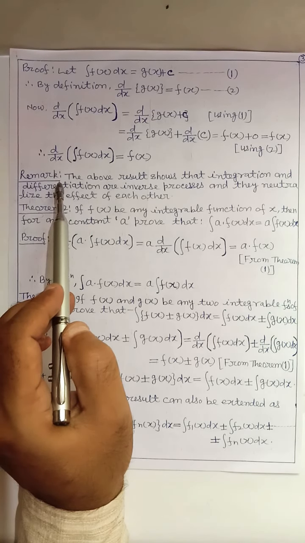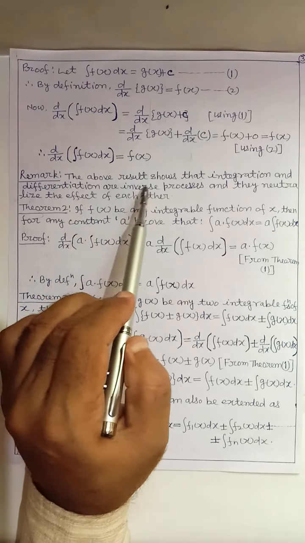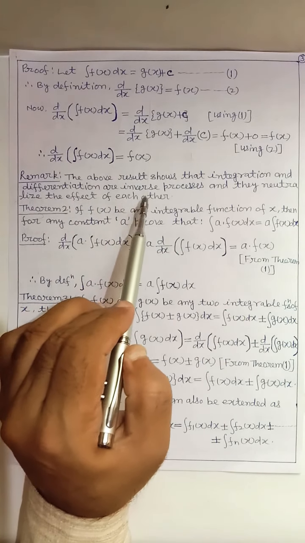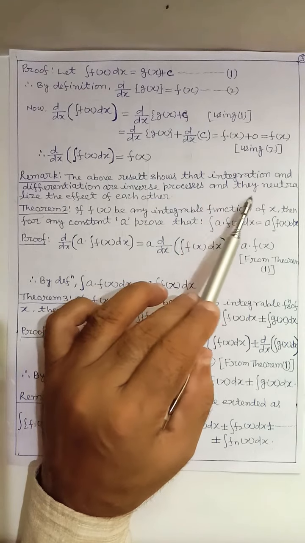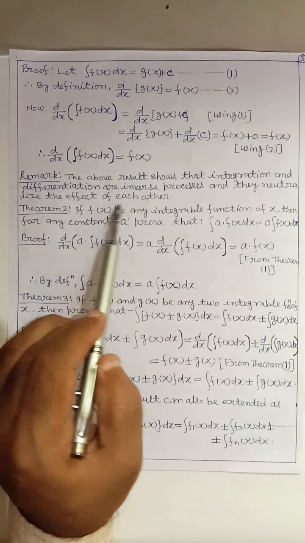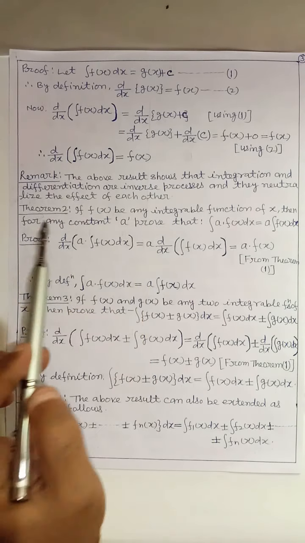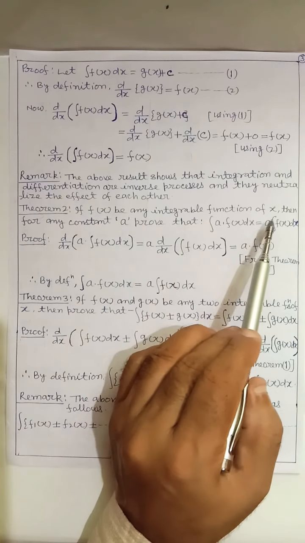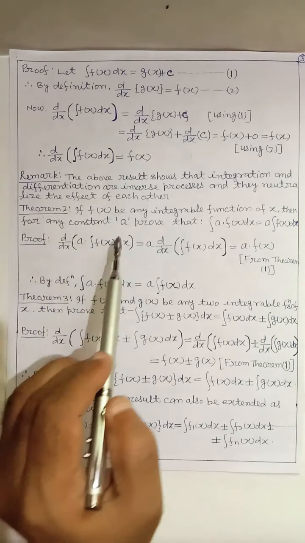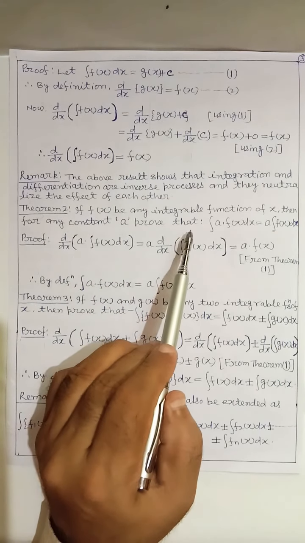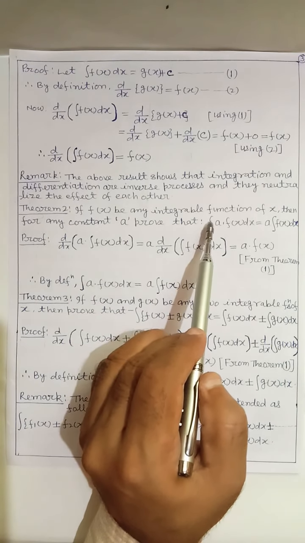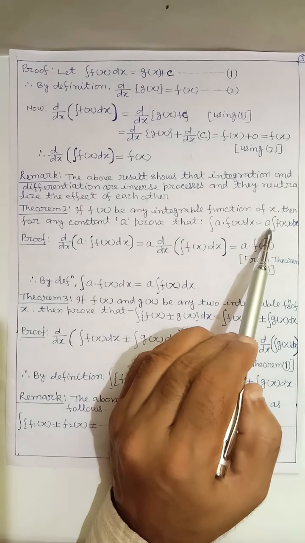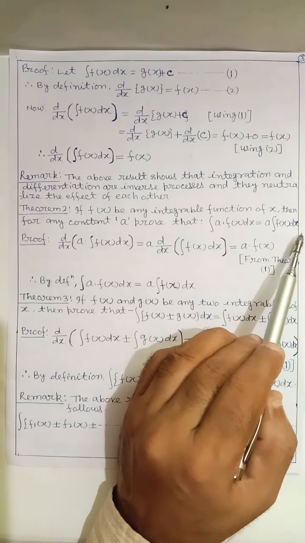Here is a remark: the above result shows that integration and differentiation are inverse processes and they neutralize the effect of each other. Theorem 2. If f(x) be any integrable function of x, then for any constant a, prove that integral of a f(x) dx equal to a into integral of f(x) dx.